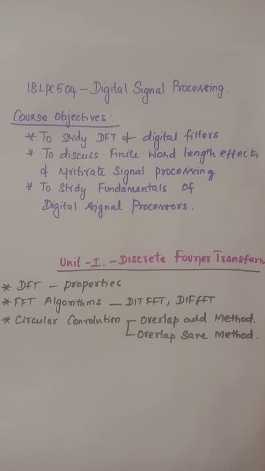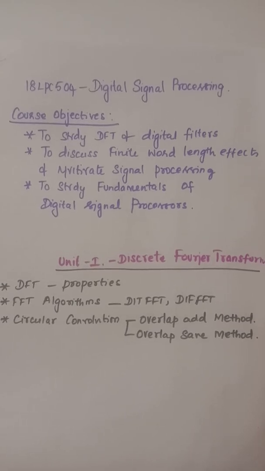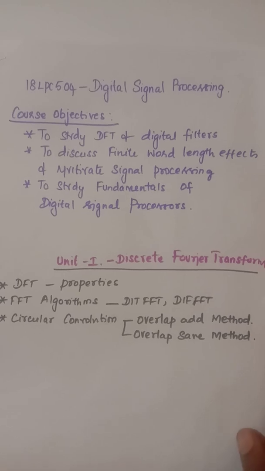In the first unit, we are going to discuss the discrete Fourier transform and its properties. Fast Fourier transform algorithms: in fast Fourier transform algorithms, we are going to discuss DIT FFT and DIF FFT. DIT FFT is nothing but decimation in time and DIF is nothing but decimation in frequency. The next topic we are going to discuss is circular convolution. In circular convolution, we are going to discuss the overlap add method and the overlap save method.